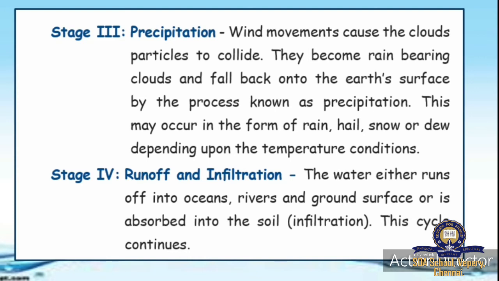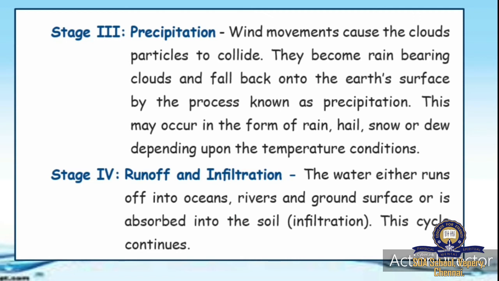Stage 4 is runoff and infiltration. The water either runs off into oceans, rivers and ground surface or is absorbed into the soil. This cycle continues. What happened? During precipitation, rain is coming to the ground. It is filling the lakes, rivers, oceans and all. That is called runoff. Or the rain is falling on the ground and it is absorbed by the land. That is called infiltration.